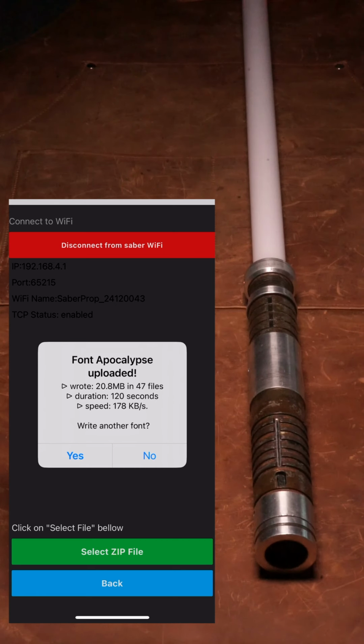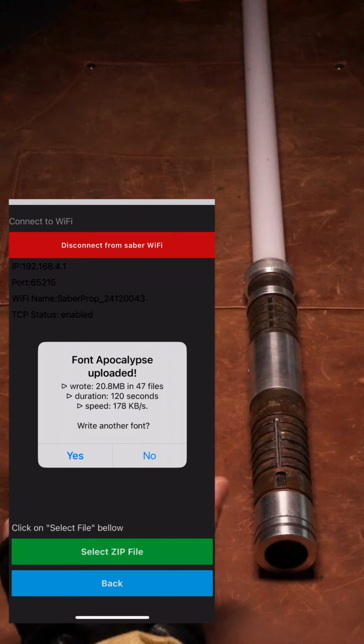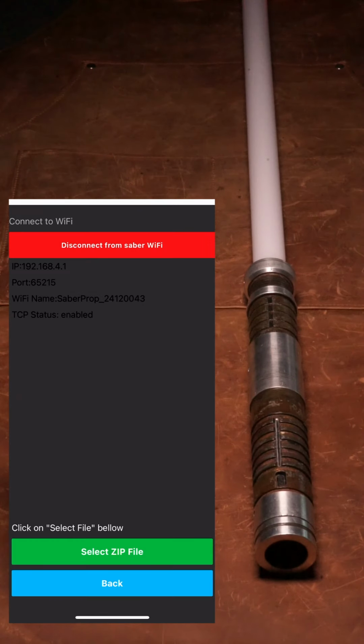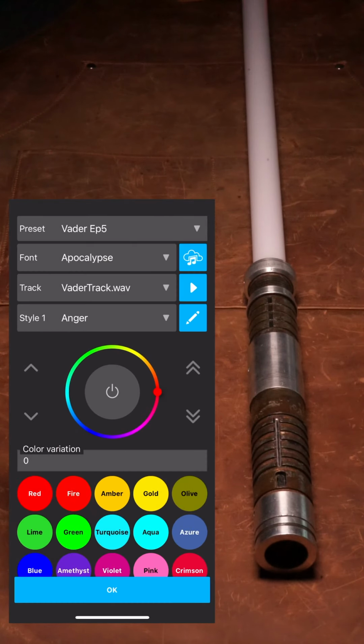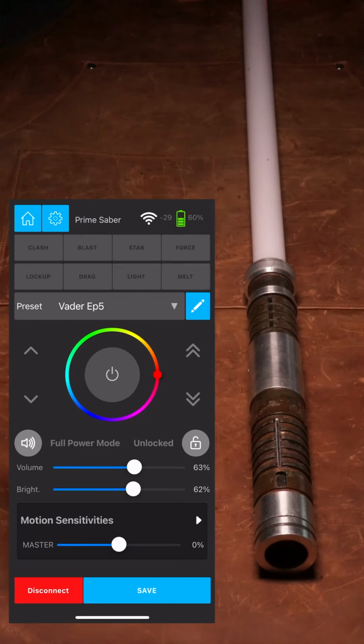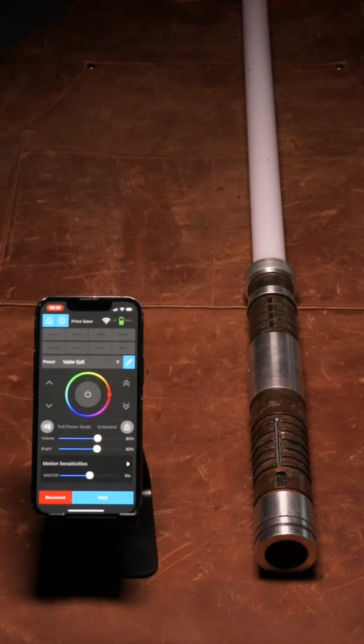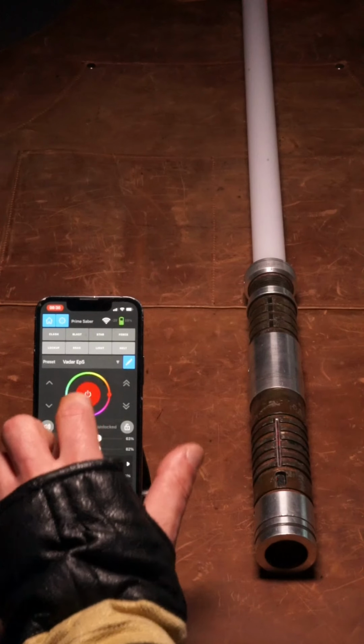Uploaded. The font is now stored on the card and can be assigned to any Saber preset. No, we don't need to upload another font just yet. Let's listen to this one first. That was the Sound Font's audio label, which means the app has already assigned it to the current preset. It's ready to go immediately. Let's hear it. Tap OK to return to the control page, power on, and let's bleed chaos.